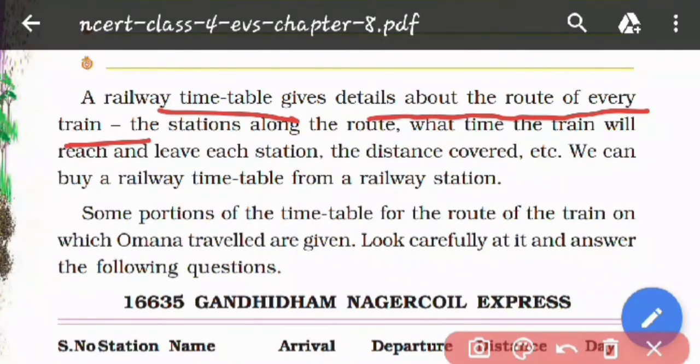Depart means departure, which means to leave the station, and arrival means to come to the station. You know very well that trains keep coming and going from the station. So the trains which are coming to the station, we will say that the train has arrived. And the trains which leave the station, we'll say that the train has departed. Okay, so this is the difference between arrival and departure. So the railway timetable tells all of this, which train is going to arrive and which train is going to depart the station and at what time.